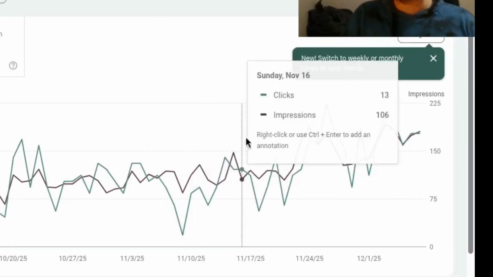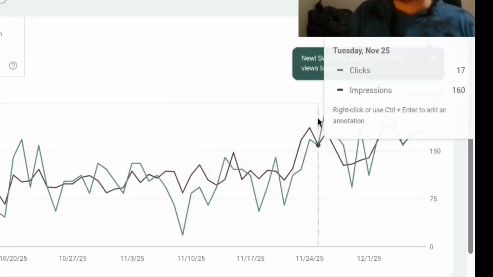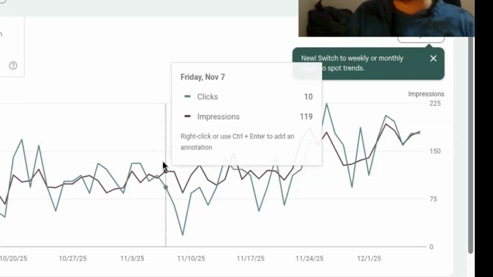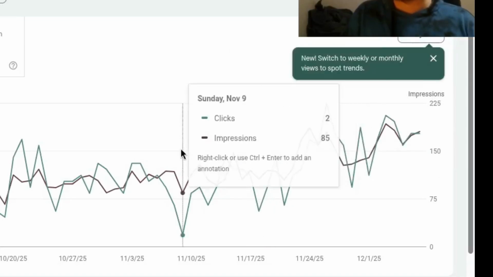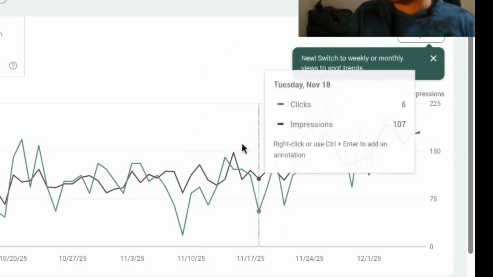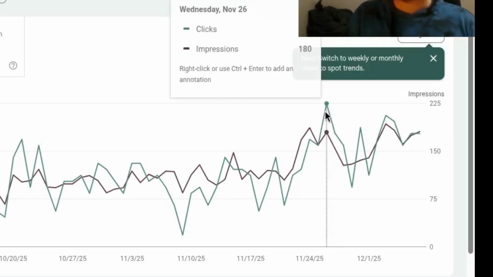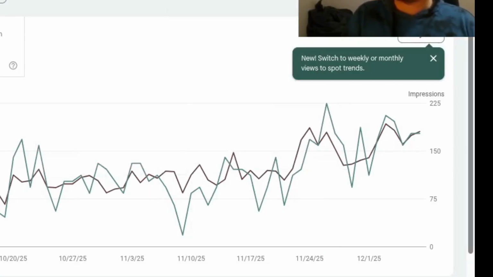I submitted 2 major SEO updates in the month of November. It was actually right about here. So after each SEO update, with the exception of a couple, is where most of these nosedives occur anyway. But once again, it picks right back up, which is why I like to space it out every 2 weeks or so, as opposed to just jumping right in.